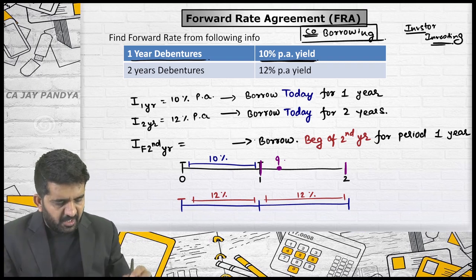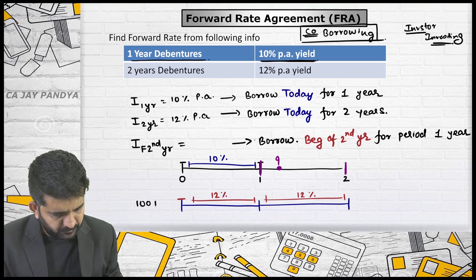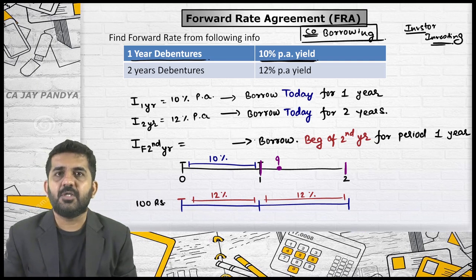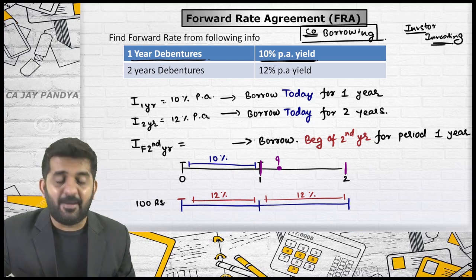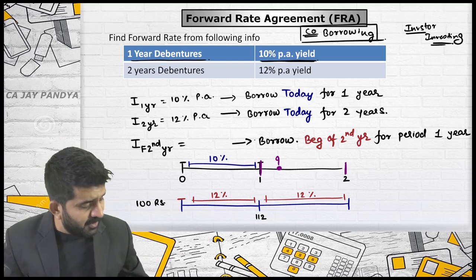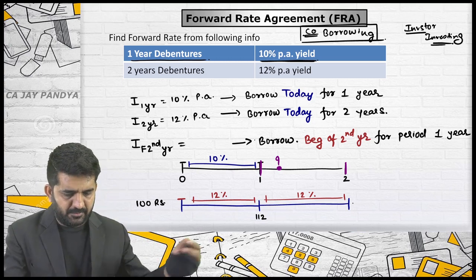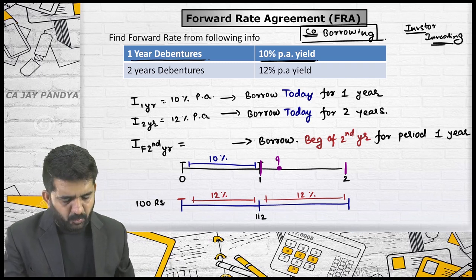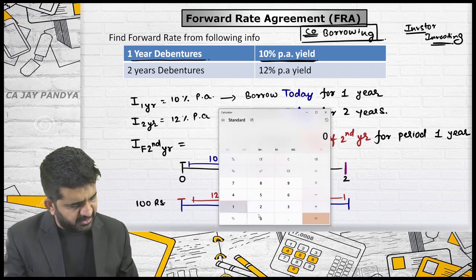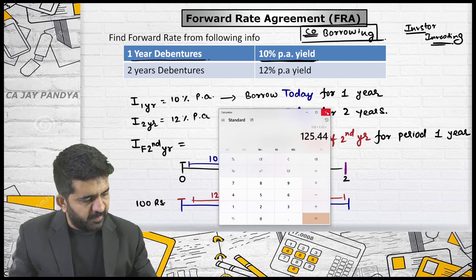If I invest 100 rupees over here, what will be the amount after 1 year? 112 over here. What will be the amount after the second year? It is nothing but 112 into 1.12, or plus 12%. It is 125.44.